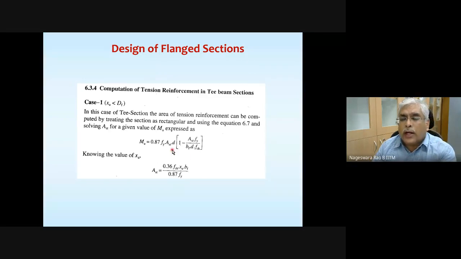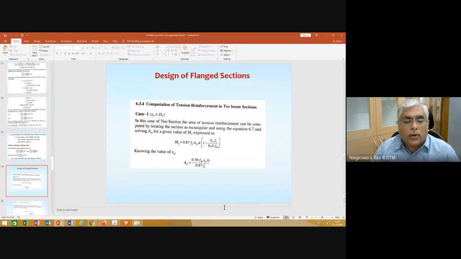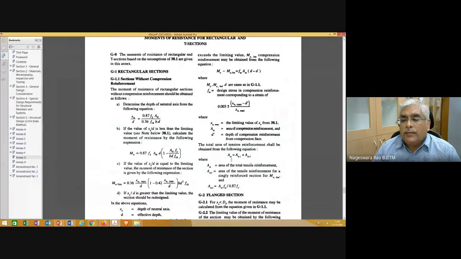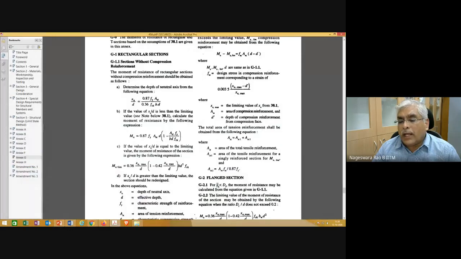Let's see the corresponding equations. If the neutral axis is less than the depth of the flange, then this is the set of equations we need to make use of. And this is the moment of resistance for an under reinforced section.